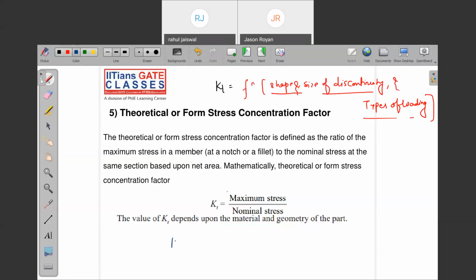If I ask what is KF, note down, KF is a function of shape, size of the discontinuity, types of loading. What is the third? Types of material.